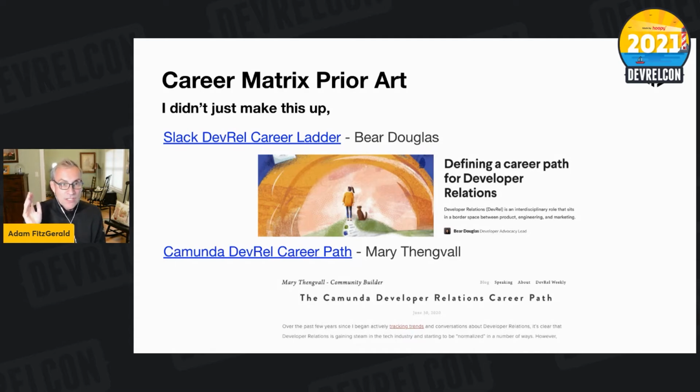There are actually two good DevRel career matrices out there. Bear and Mary both published ones last year for Slack and Camunda. They transposed their career matrix in the way I've been writing my career matrices for most of the last decade. But I write them my way. There's no difference, it's just a transposed matrix. You can work it out any way you want. But they're definitely worth taking a look at and worth reading, and a good starting point, as well as using the template I sort of outlined.